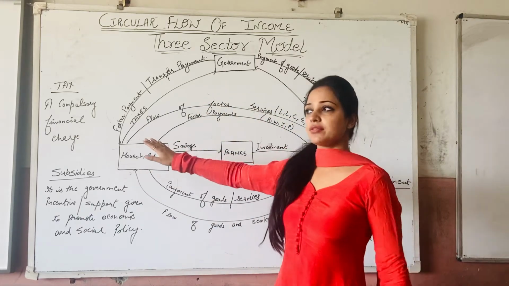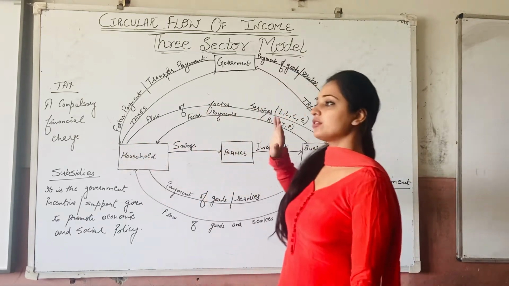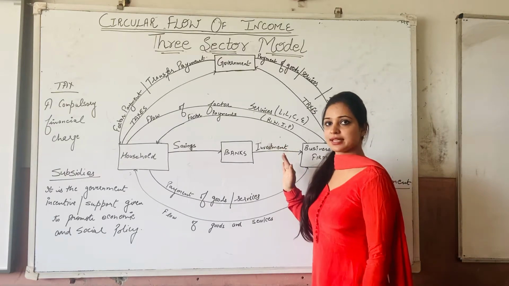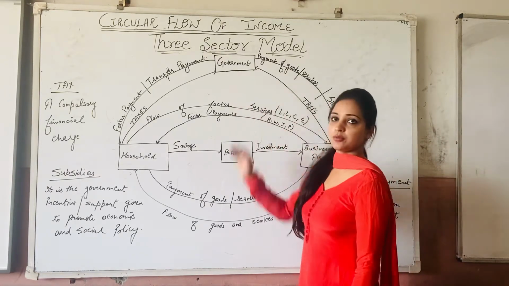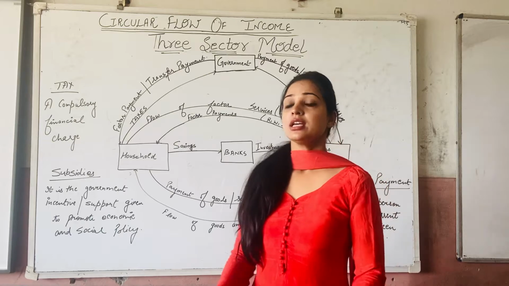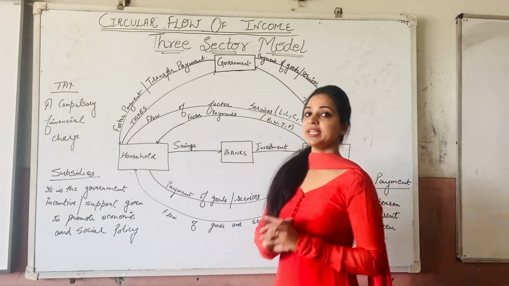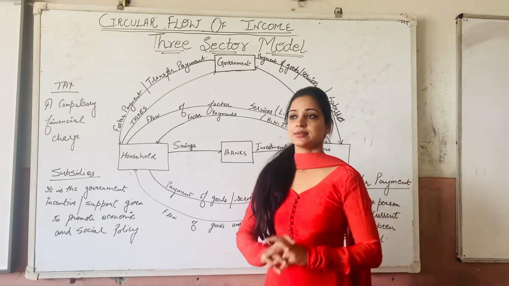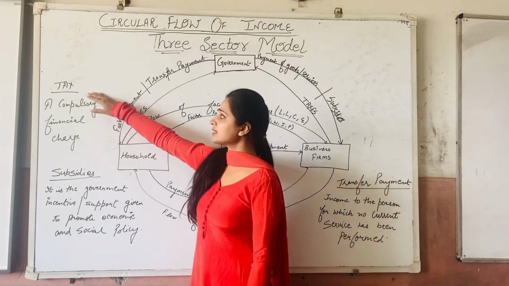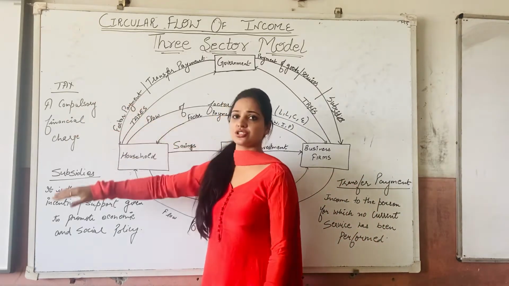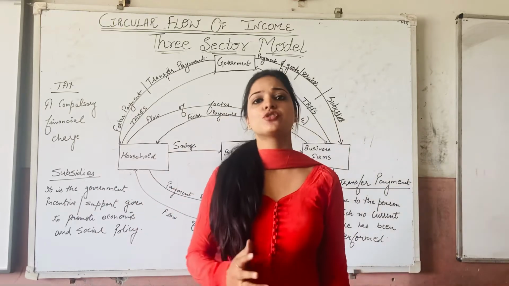We have already covered the household portion. We have already covered the firm portion, the business sector, and now is the third sector, that is government, right? So government is the people to whom we have to pay taxes. Now what is a tax? A tax is a compulsory financial charge, something which we have to pay.